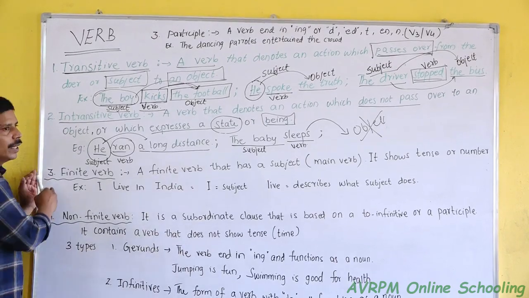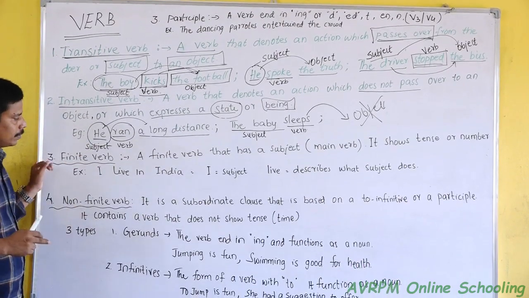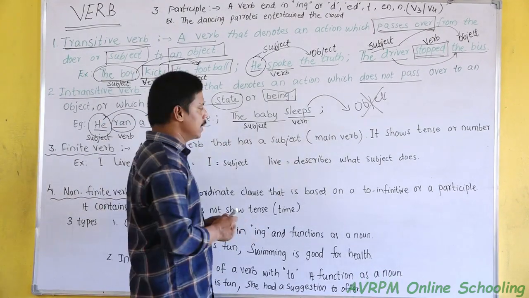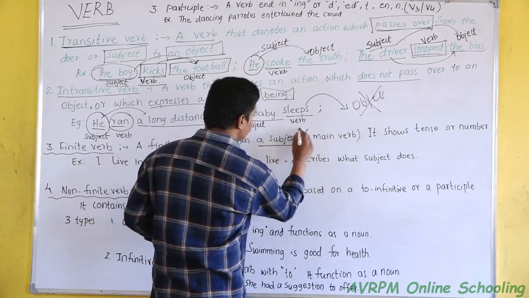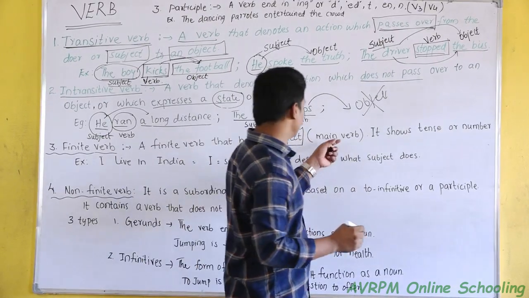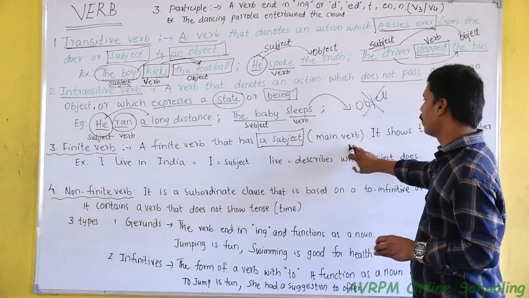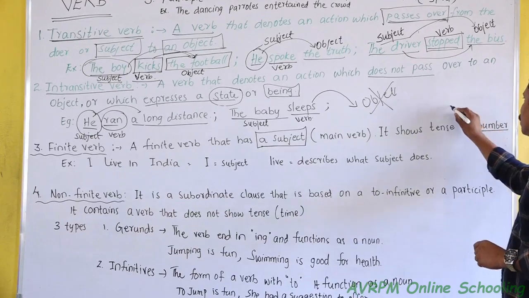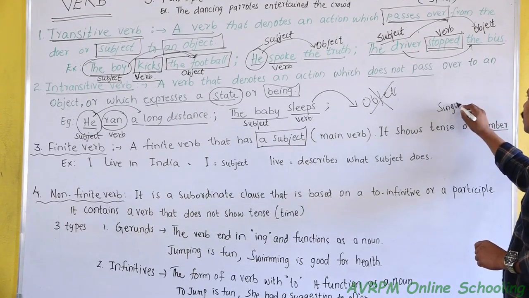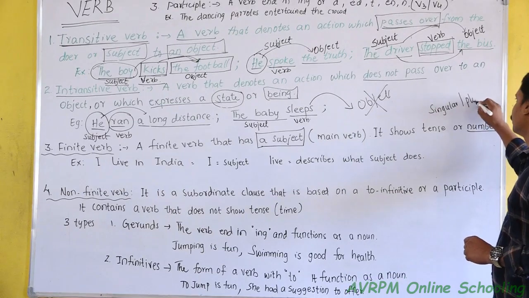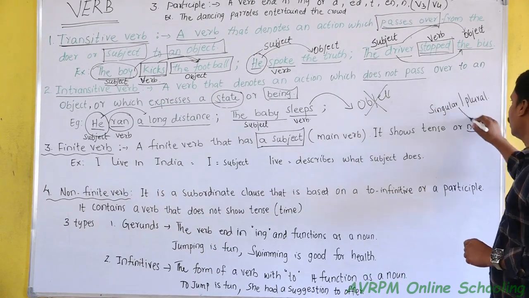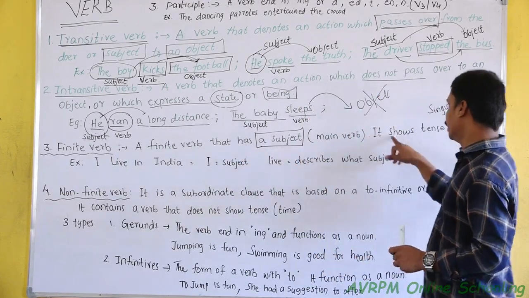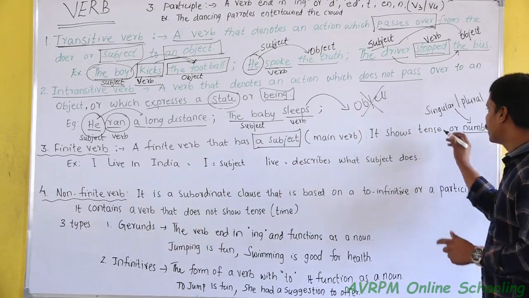The third one is the finite verb. What is a finite verb? A finite verb is a verb which has a subject, that means the main verb. It shows tense or number. Number means it is either singular or plural. That is called number. A finite verb has a subject. It shows tense. Tense means time.